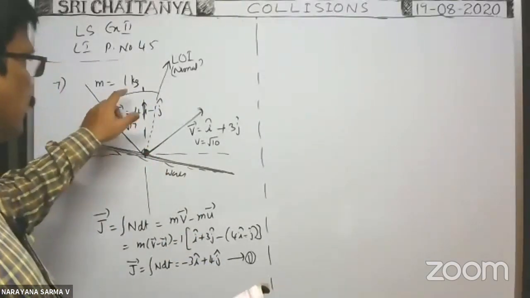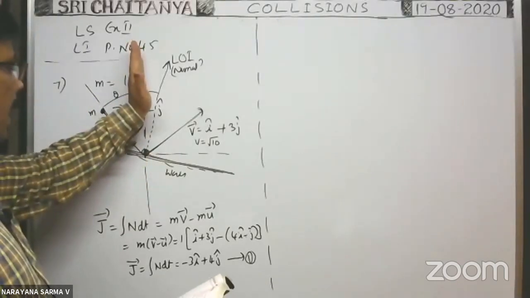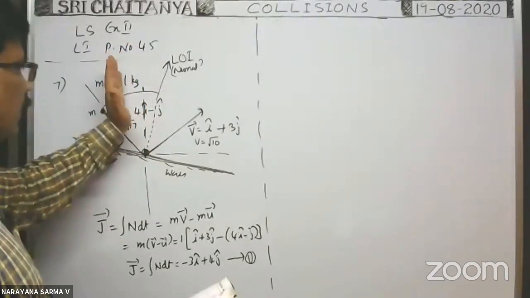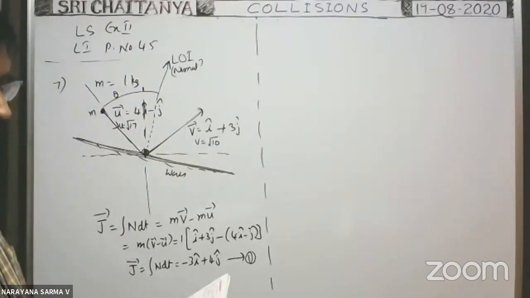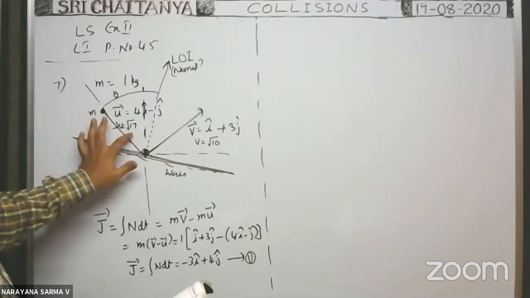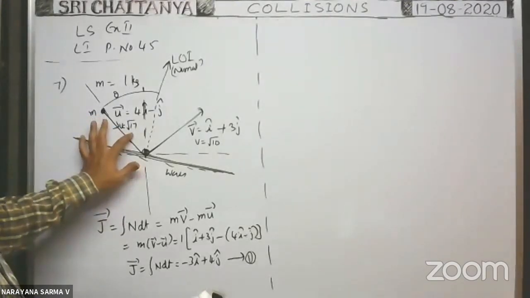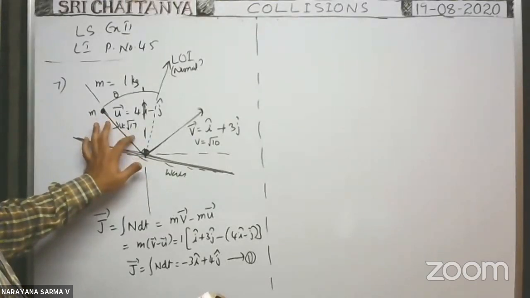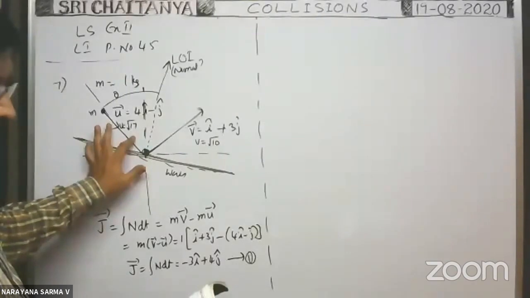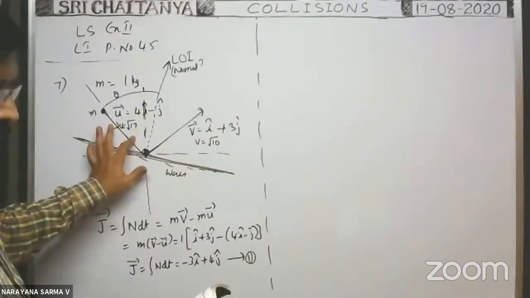This angle, tan theta equal to 1/4, is the angle made with the x-axis, not with this normal. Root 17.